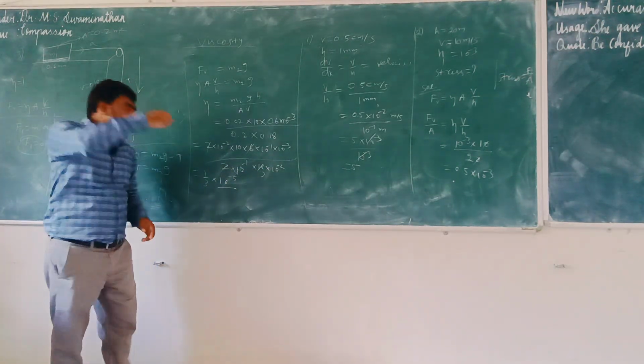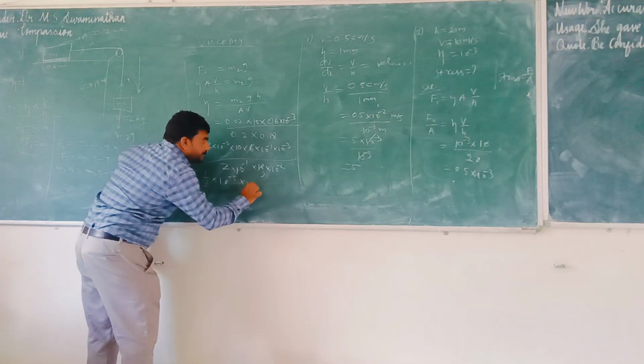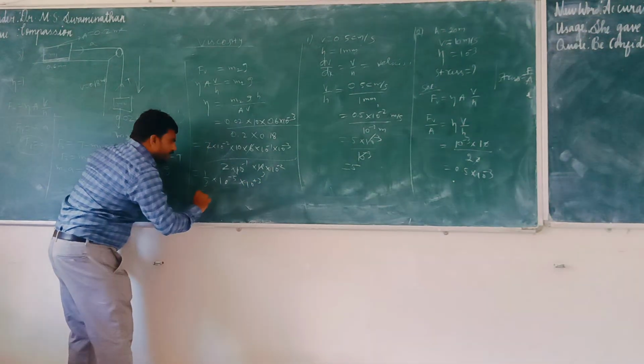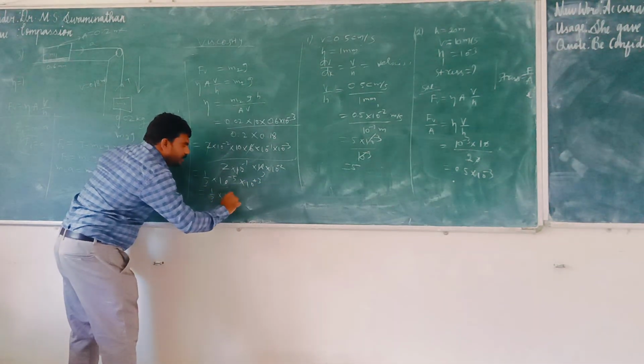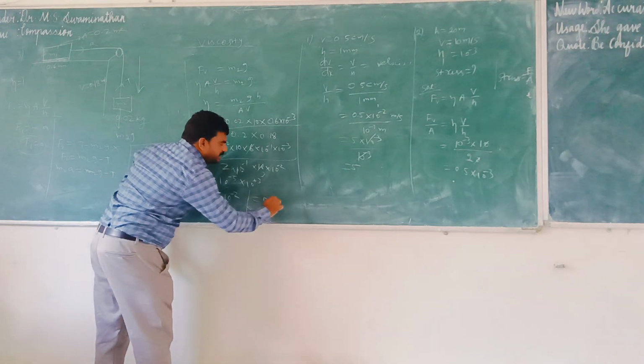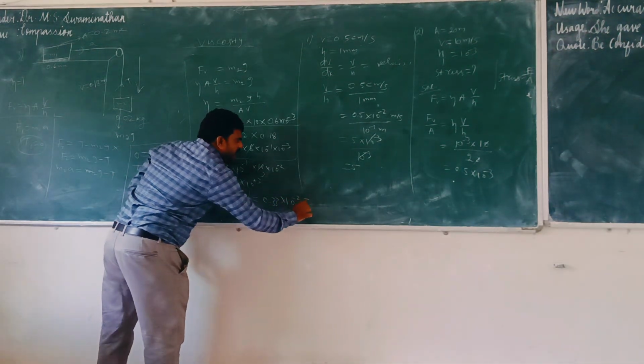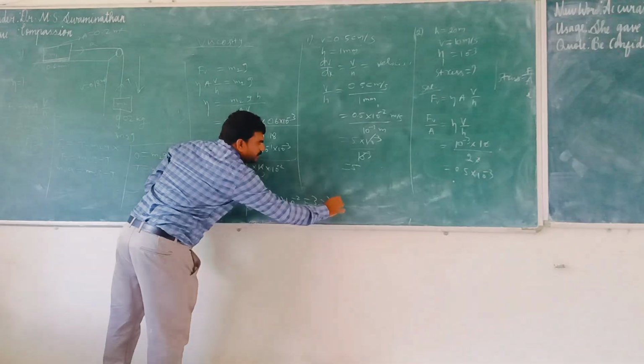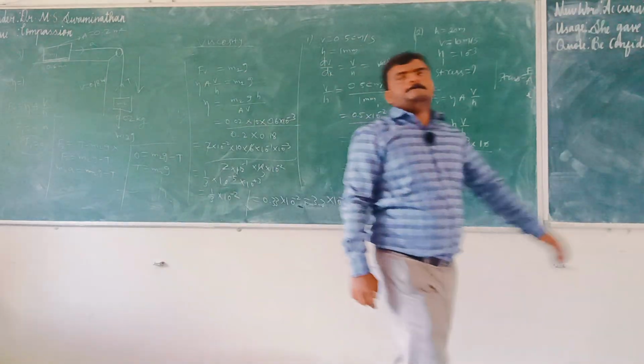If we shift into the numerator, 10 power plus 3. So 1 by 3 into 10 power minus 2. What is 1 by 3? It is nothing but 0.33 into 10 power, otherwise 3.33 into 10 power minus 3. That is the answer.